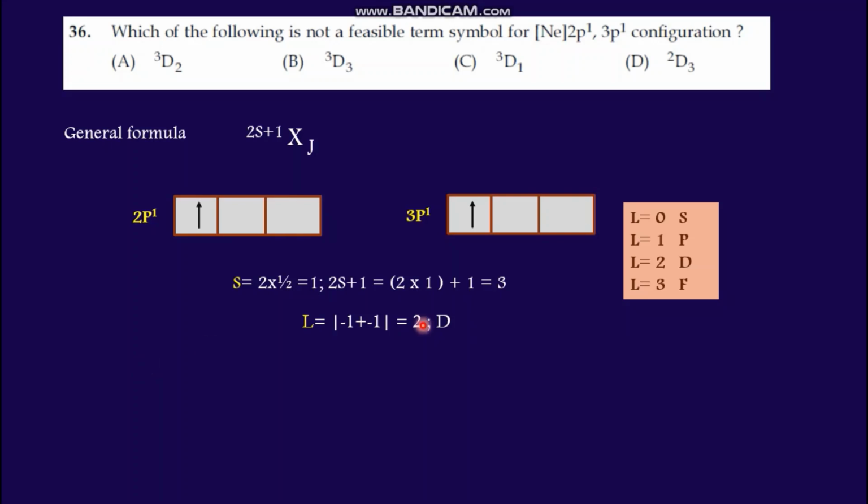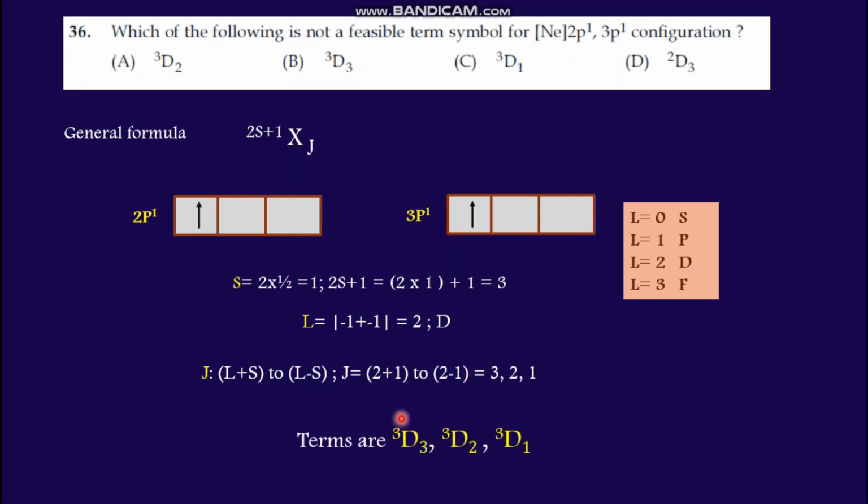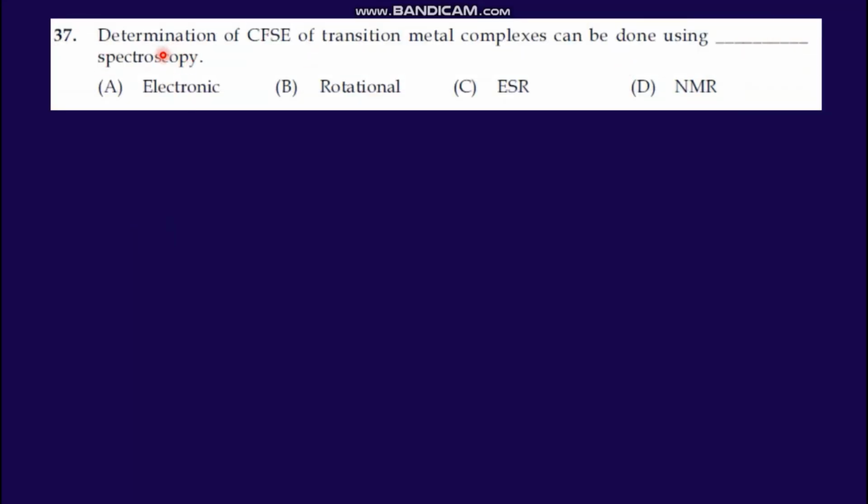We can derive the exact terms. L means here 1, here also 1. The modulus value will give 2 representing D. J value means L plus S to L minus S, 2 plus 1 to 2 minus 1, that is 3 to 1. So the terms are 3D3, 3D2, 3D1. So 3D2 is here, 3D1, 3D3 is also there, 3D1 also there, 2D3 is not possible. So the answer is D.